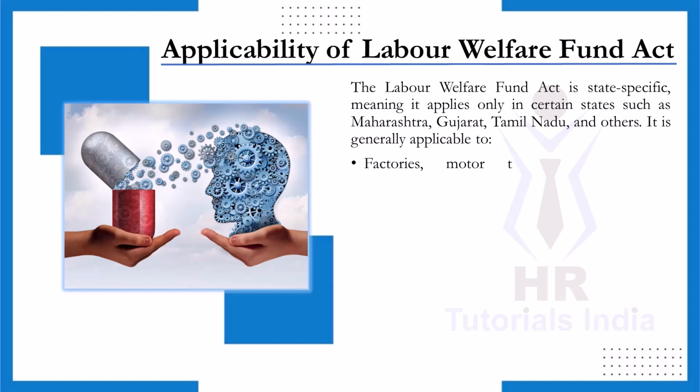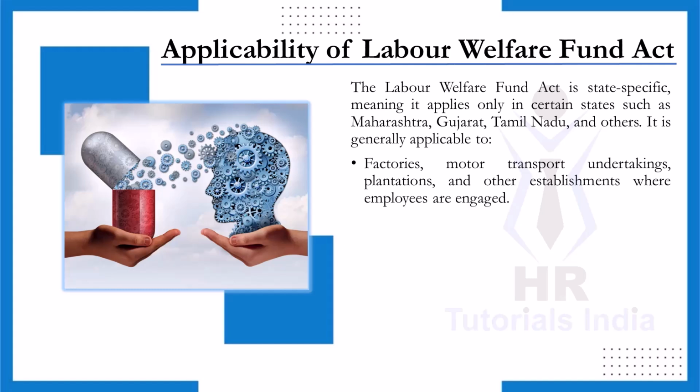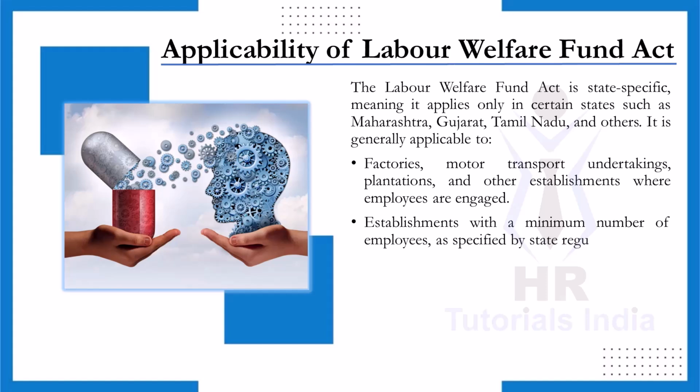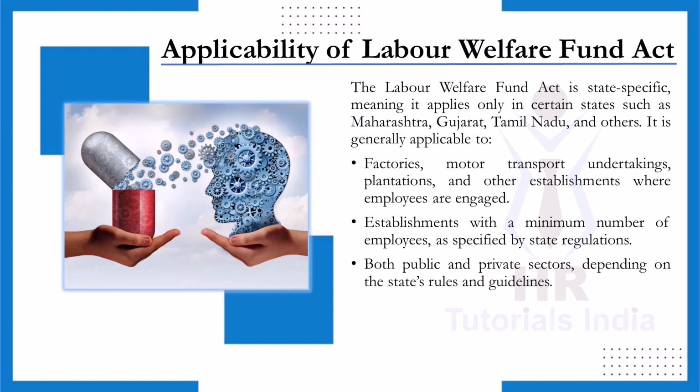The Act is applicable to a range of establishments such as factories, motor transport undertakings, plantations, and other establishments where employees are engaged in work. Minimum employee requirement. The Act generally applies to establishments that meet a minimum employee threshold, which is specified by the regulations of the respective state. Sector inclusion. The provisions of this Act cover both public and private sectors, subject to the specific rules and guidelines established by the state government.